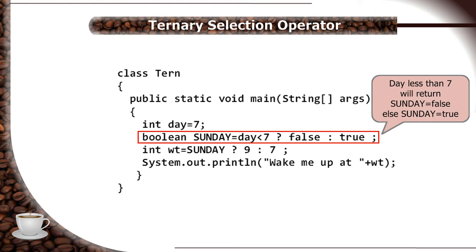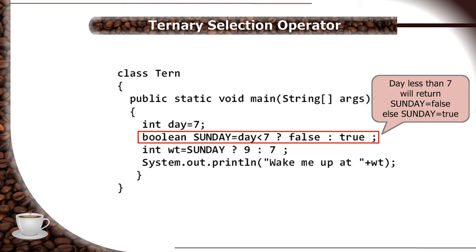In the first one, when the day value is less than 7, the condition becomes true and the first value before the colon character is returned, which incidentally in this case is the value false. When day is assigned as 7 and the condition is false, it will return the boolean value true, the value after the colon character.